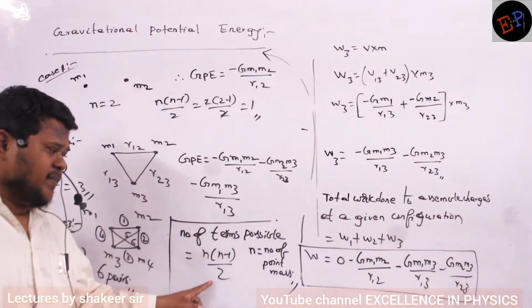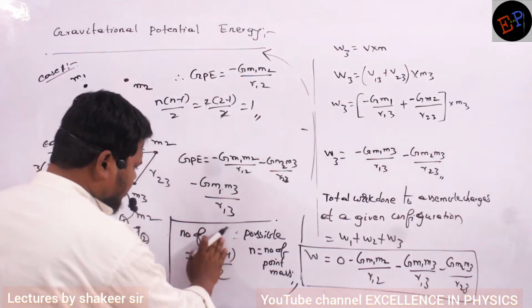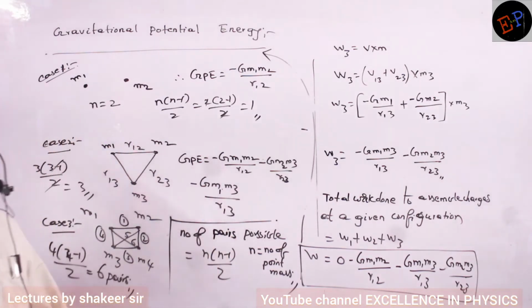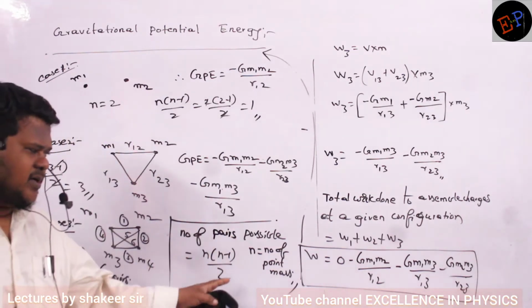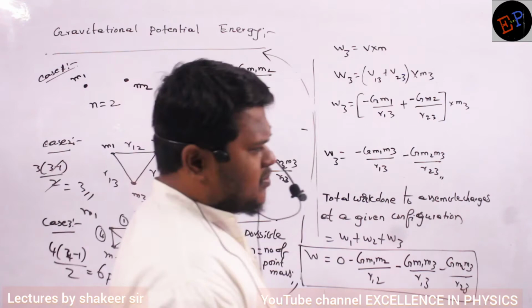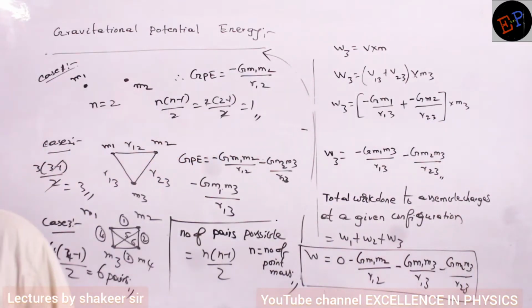The number of pairs possible is n into n minus 1 divided by 2. Understood? This is a very, very important concept. Many times questions were asked on gravitational potential energy.